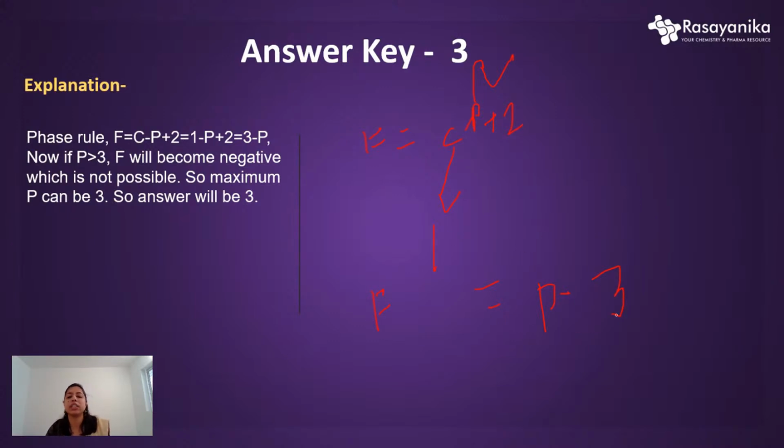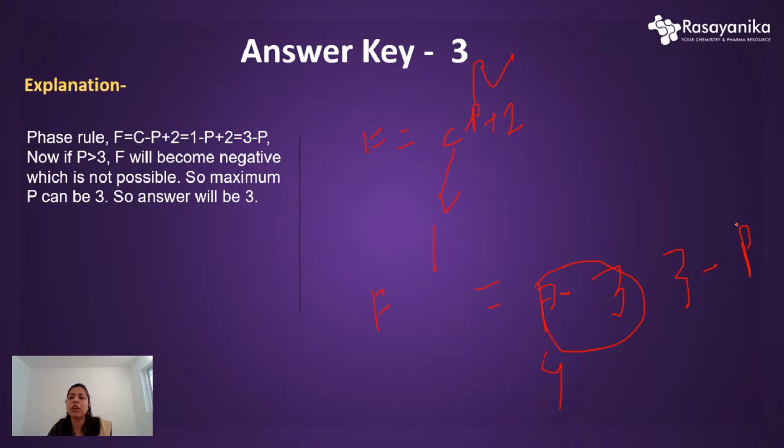Now you need to know one thing: if we put the P value as 3, that will give us a value of 0. And if P becomes 4, then that will give a negative value. Sorry, it's not P minus 3, it's 3 minus P. Yes, if you calculate this, you will get 3 minus P.